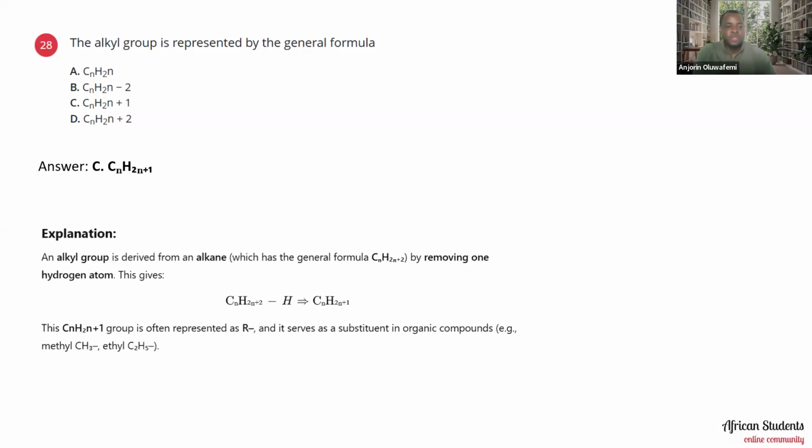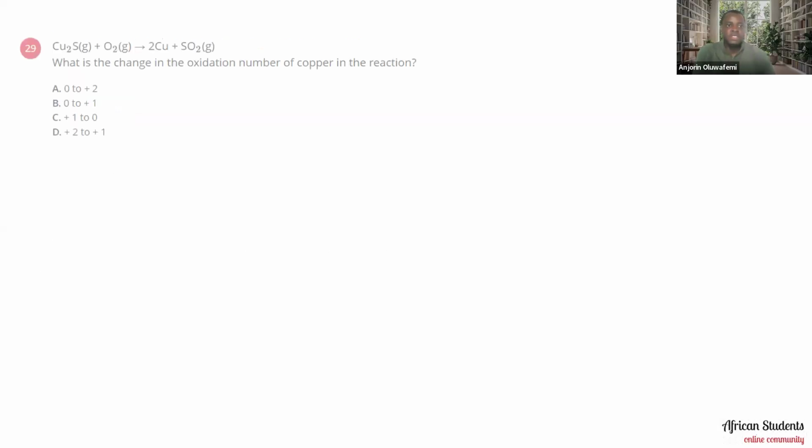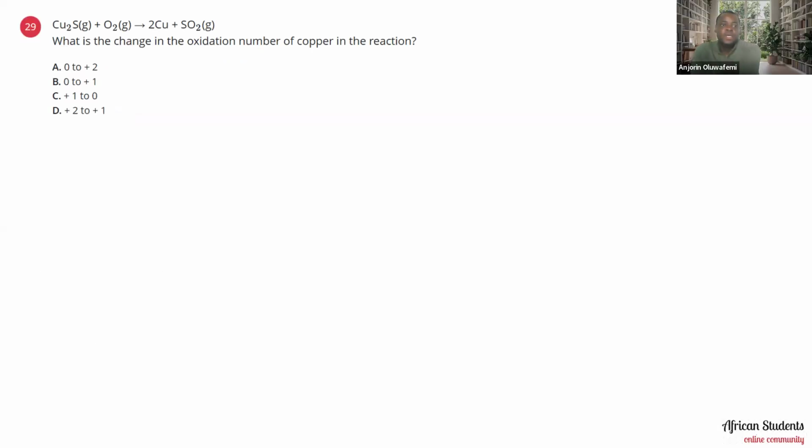So that's just what the explanation is there. The next one is Cu2S plus oxygen to give us copper and then SO2. What is the change in the oxidation number of copper in the reaction? Is it 0 to +2, 0 to +1, +1 to 0, or +2 to +1? If you look at the transition, the answer is +1 to 0.